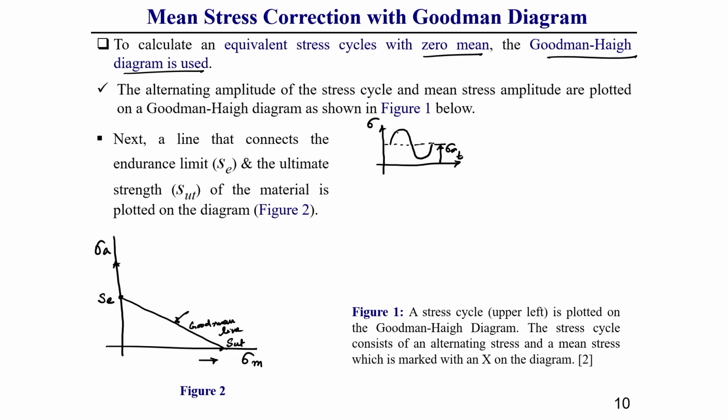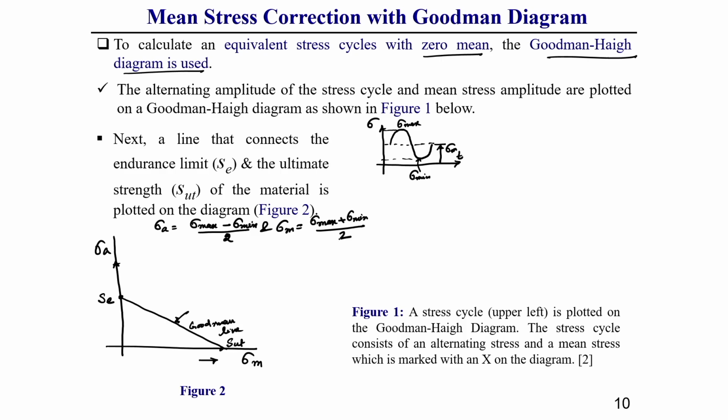Let this be our sigma max and this our sigma mean. From this we can get sigma amplitude equal to sigma max minus sigma min by 2, and sigma mean as sigma max plus sigma min by 2. This is very well known to you.